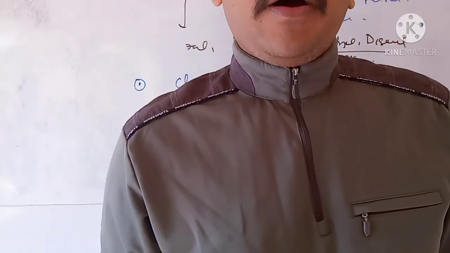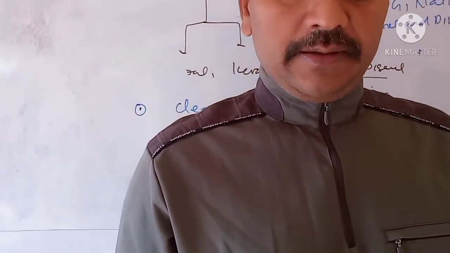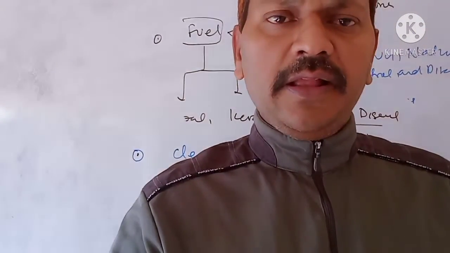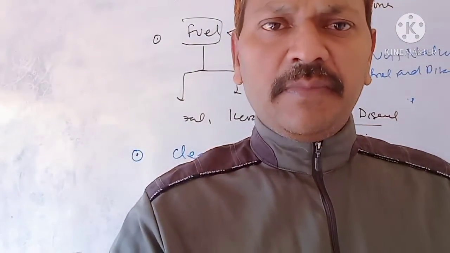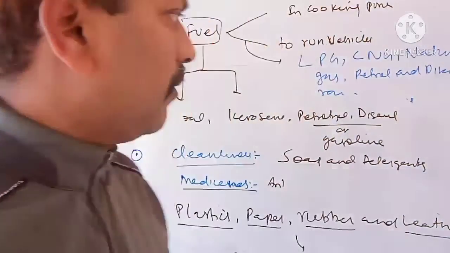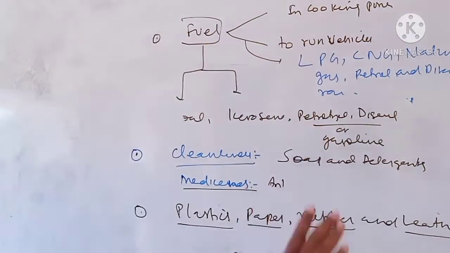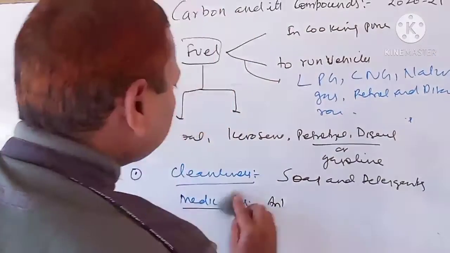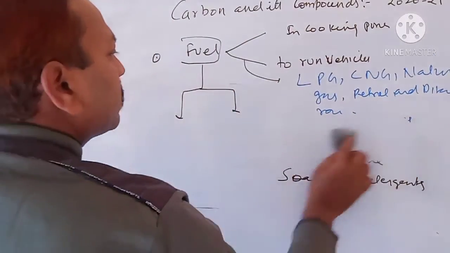Medicine, fuel, paper, what are they? So what do we see in our surroundings? Normally they are all made up of carbon compounds. So this is an introduction. Now next we are coming towards how we can test the presence of carbon.